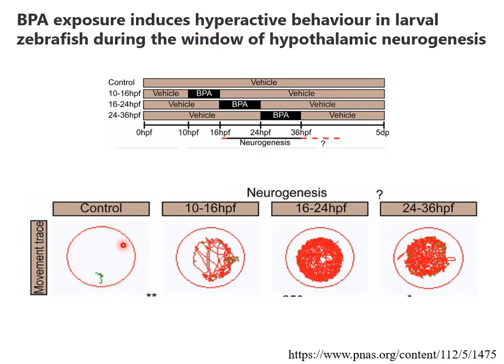and they were looking at activity traces. These are the control larval fish, which are not doing very much at all, but as you increase the exposure levels, or the time of exposure, here this early exposure, 10 to 16 hours post-fertilisation, a lot of activity, but much more if you expose to bisphenol A a bit later, or later still. So there's no doubt that bisphenol A exposure induces changes in behaviour in larval zebrafish.